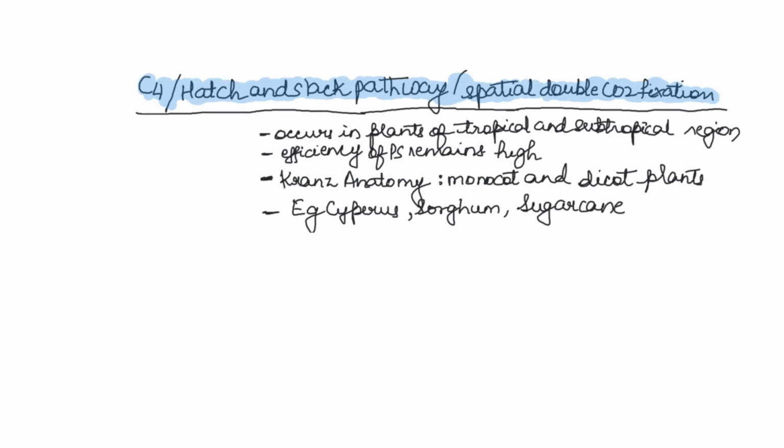C4 cycle or Hatch-Slack pathway, special double carbon dioxide fixation. This occurs in plants of tropical and subtropical region. The efficiency of photosynthesis remains quite high, and this occurs in plants where there is Kranz anatomy. And Kranz anatomy is a specific type of distribution of plastids, and that occurs in the monocots as well as dicot plants. The examples of plants where the C4 pathway occurs are maize, sorghum, and sugarcane. These are some of them.